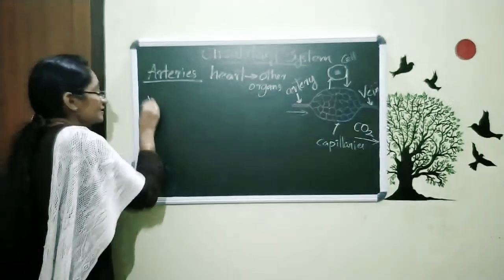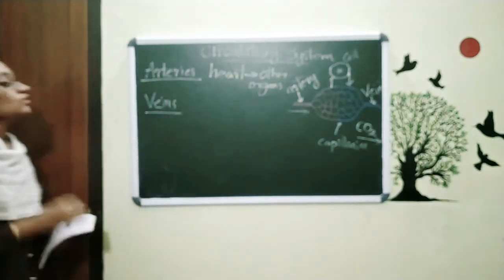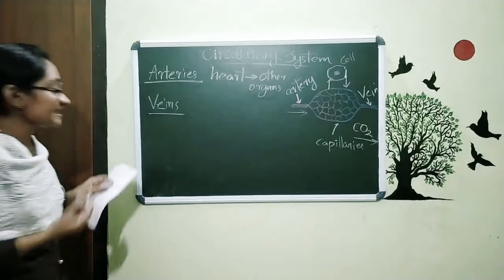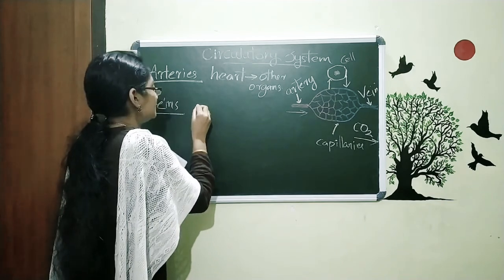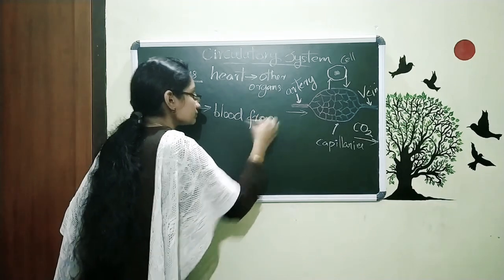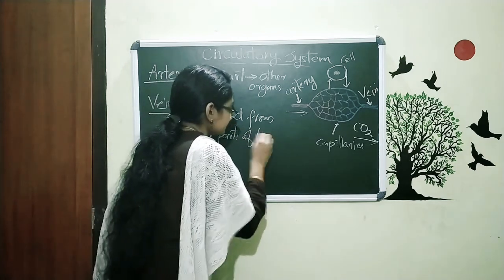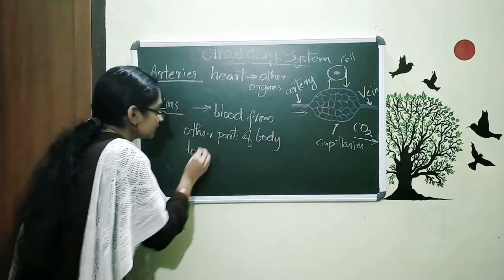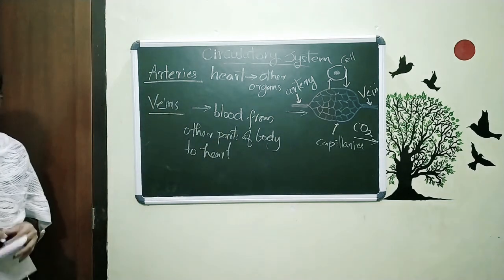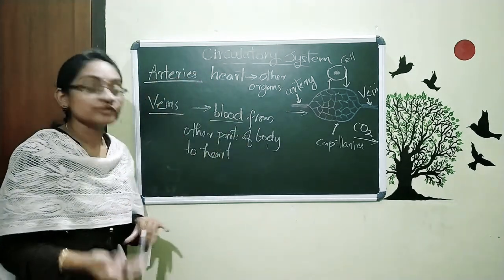The next is the vein, or veins. So how can we define these veins? Veins are the blood vessels that collect blood from other parts of the body to our heart.